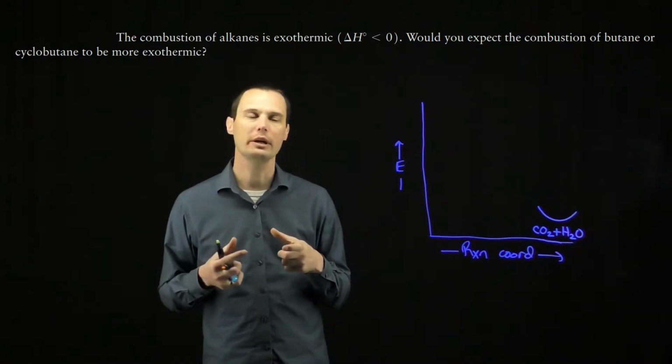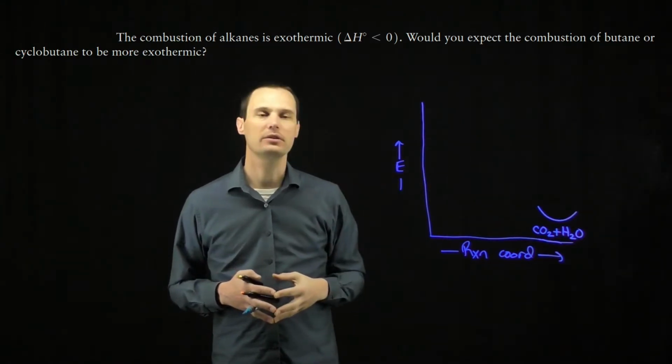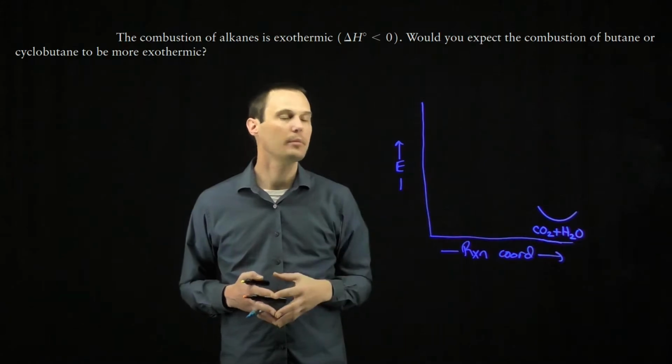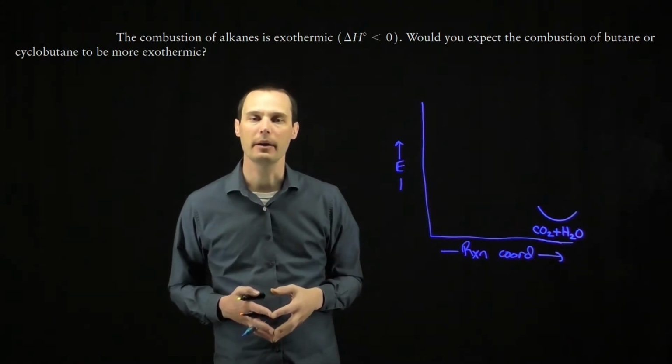Cyclobutane is a small strained ring. The difference is going to be where they start in energy as a starting material. They both end with carbon dioxide and water, so they both end at the same place. The only difference is going to be the difference in the starting energies.